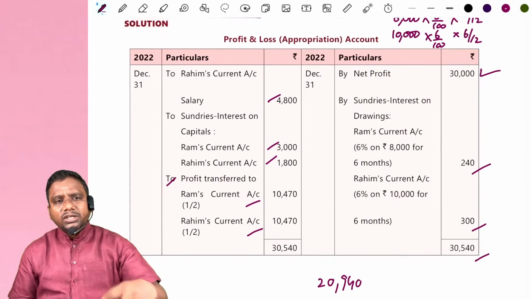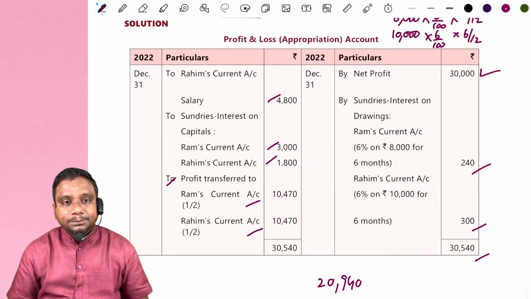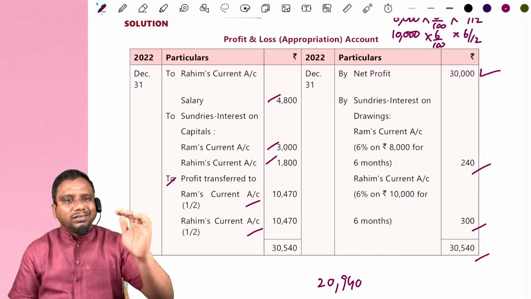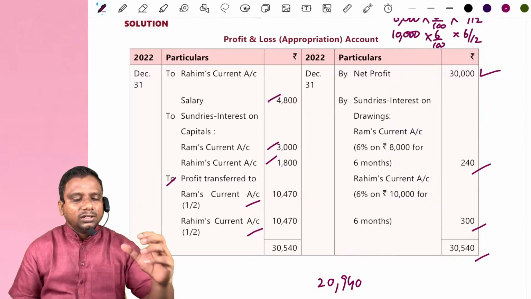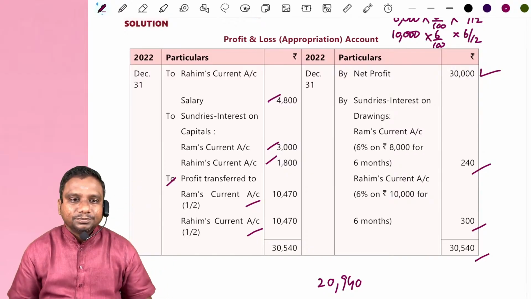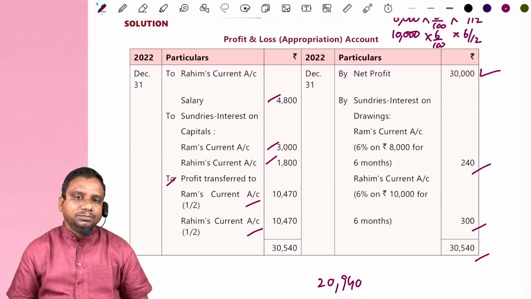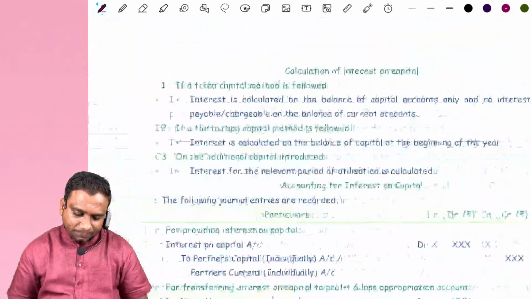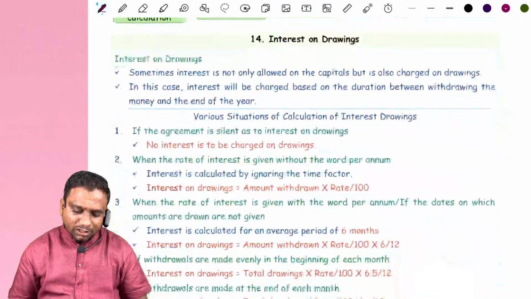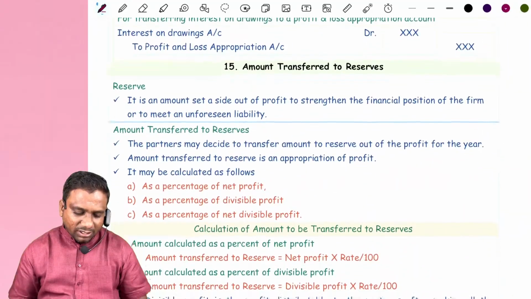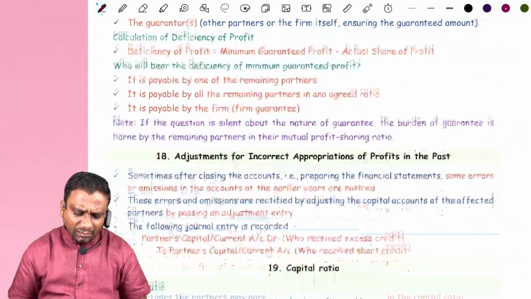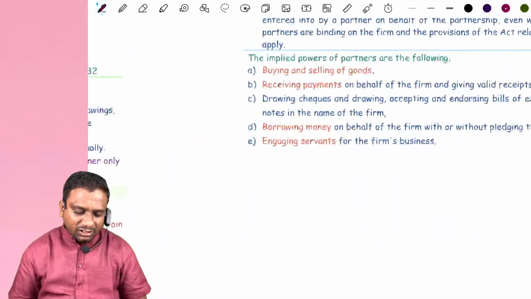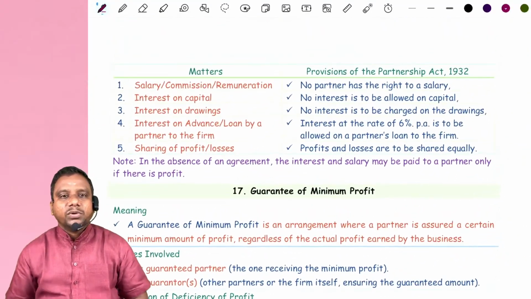Sometimes there may be disputes between partners. Whenever there is a dispute between partners, we have to check the partnership deed first. If the partnership deed is silent regarding any particular point, then we have to see the partnership act. Suppose the partnership deed is silent regarding interest on capital, then no interest on capital is allowed to partners.